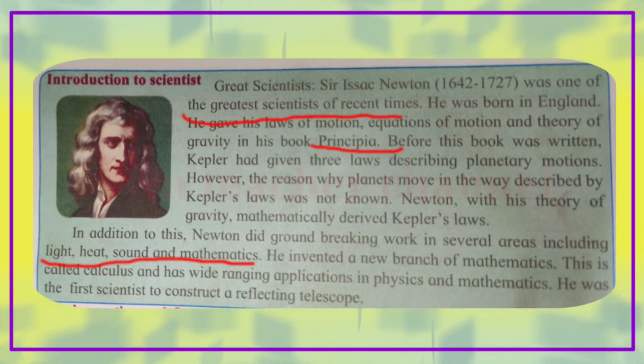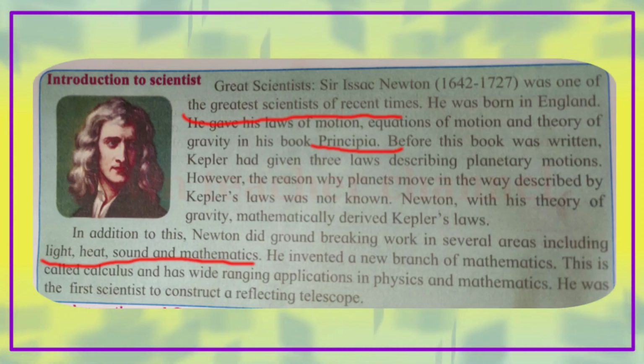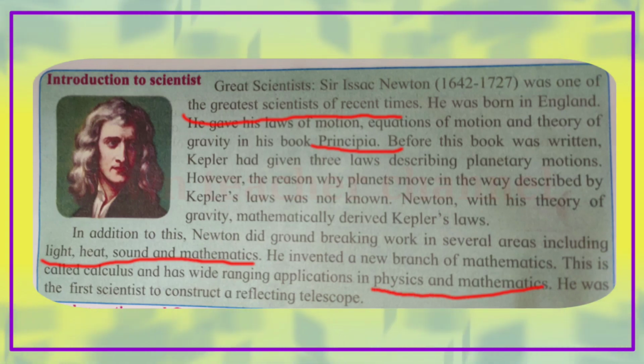He invented a new branch of mathematics called calculus, which has wide-ranging applications in physics and mathematics. He was the first scientist to construct a reflecting telescope.